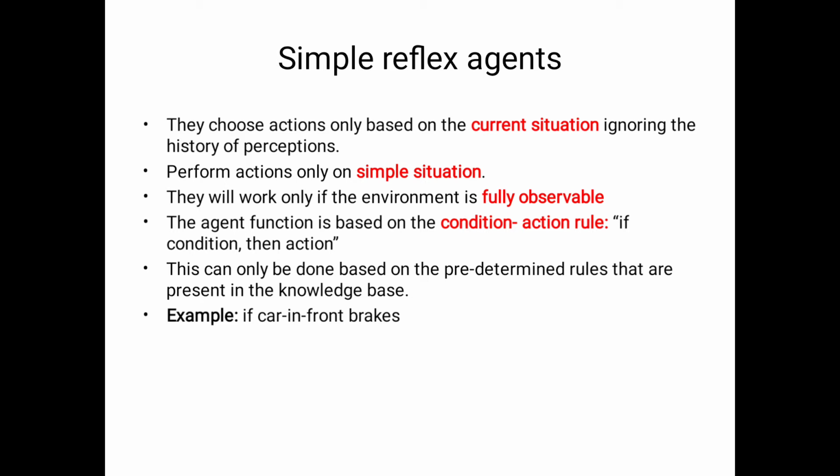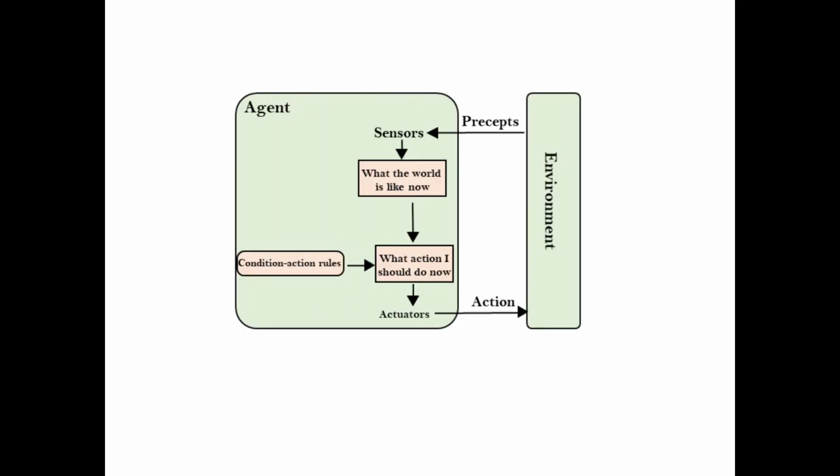Now we will discuss the architecture of the simple reflex agent. Any type of agent is anything that can be viewed as perceiving its environment through sensors.